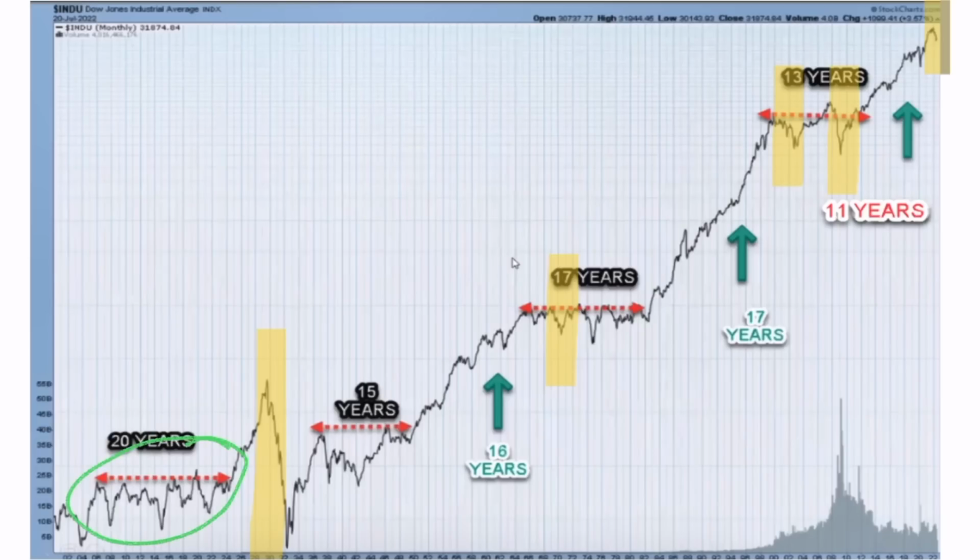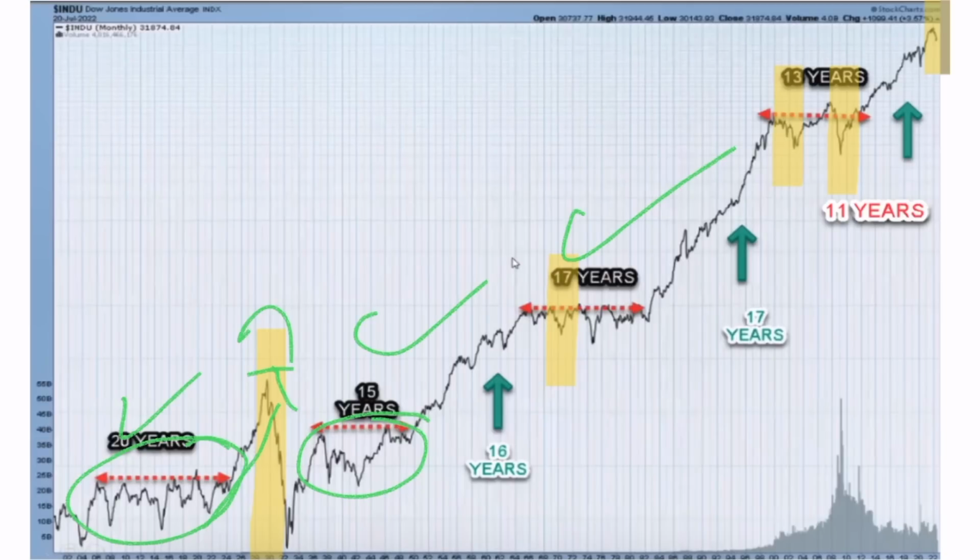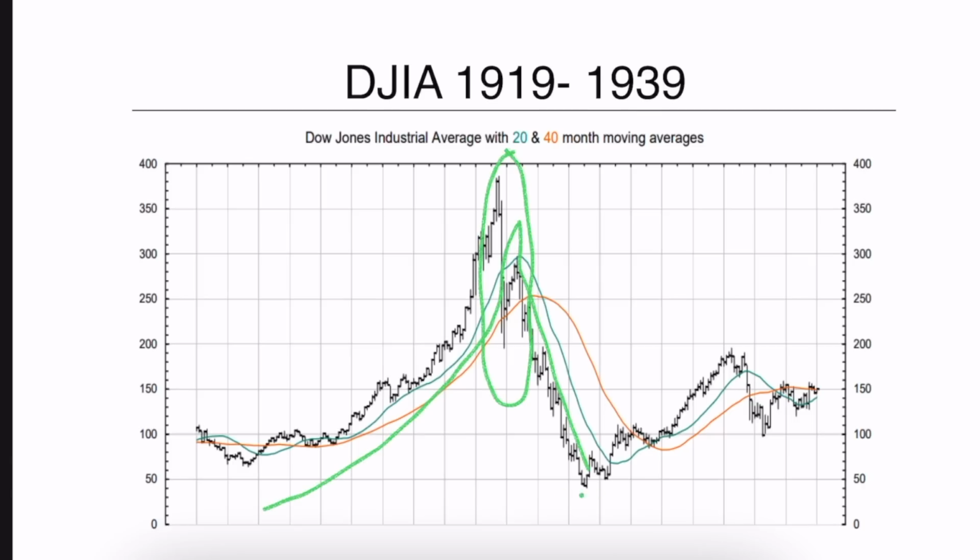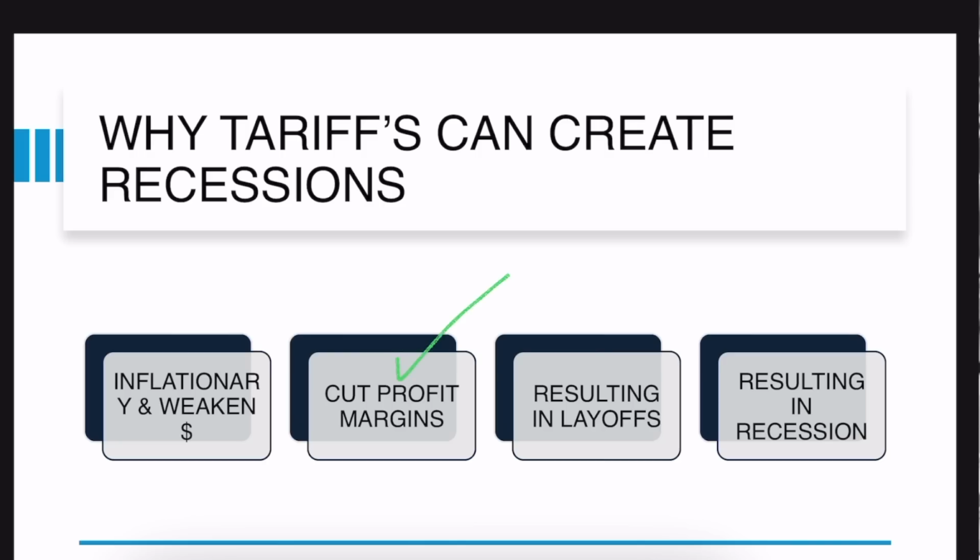1930. Today, I want to look at whether we might be heading into a 1930 to 39 style recession, depression, a very deep recession or depression. I want to look at what were the factors that caused that to happen, and then I'm going to look at similarities to today. Finally, I'm going to look at what history has proven we can do to hedge our portfolios against deep recessions. And then at the end of the video, I'll also present an argument for why this may not come about. So I want to look at both sides as always, because we're analysts, we're not predicting